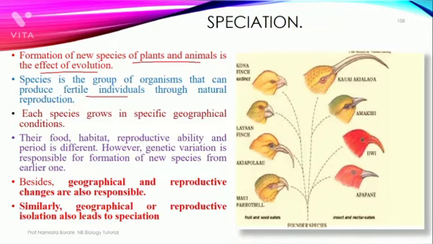Each species grows in a specific geographical condition. प्रत्येक स्पेसिस हे स्पेसिफिक जिओग्राफिकल कंडिशन्समध्येच ग्रो होत असे. Some of the species are terrestrial, some may be aquatic, some may be in xerophytic conditions. That is, each species requires specific geographical conditions to survive. Their food, habitat, reproductive ability as well as the reproductive period are also different.